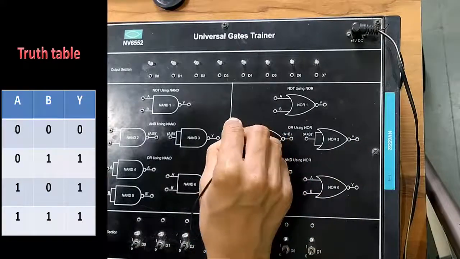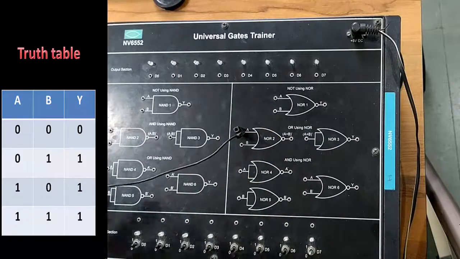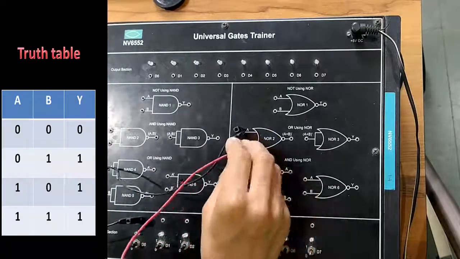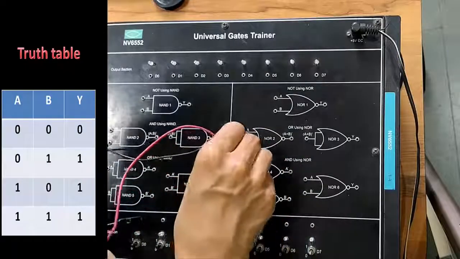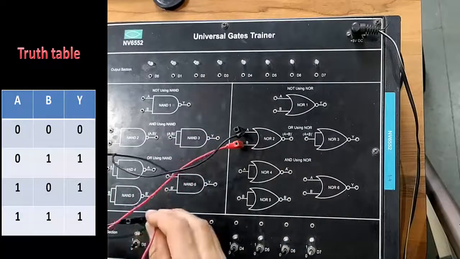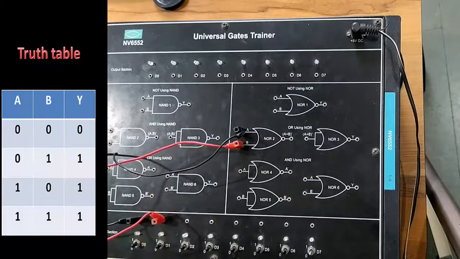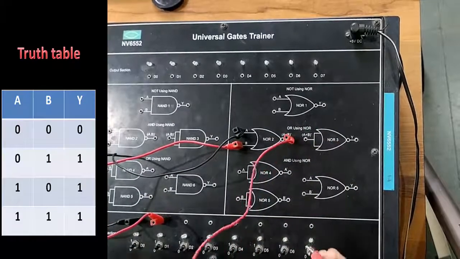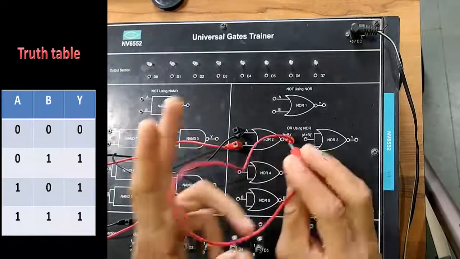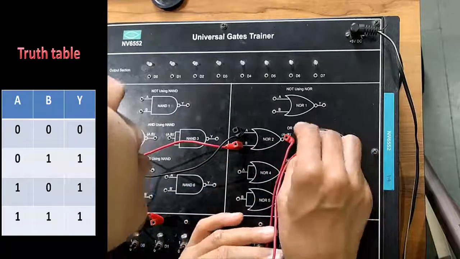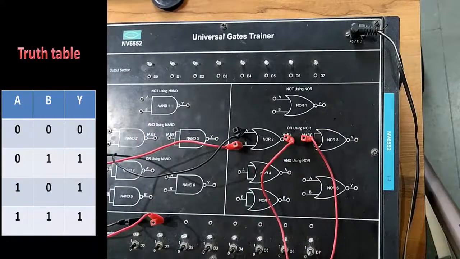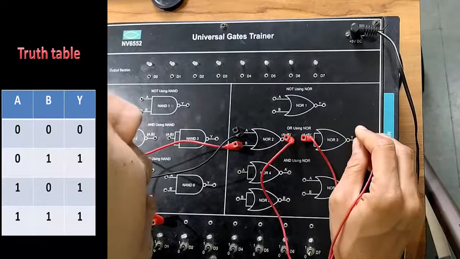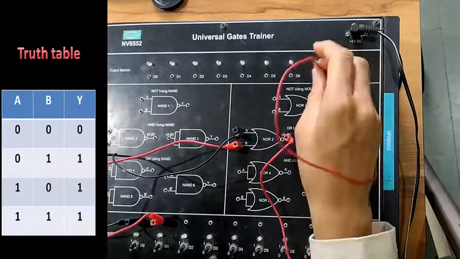So for this, input A of the first NOR gate is connected to the input section. Input B of the first NOR gate is connected to the input section. Then the output, A plus B bar, is connected to the input of the second NOR gate, which acts as a NOT gate, and the final output is connected to the output section.